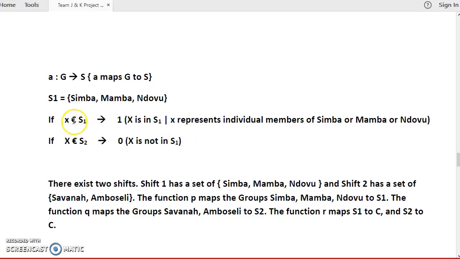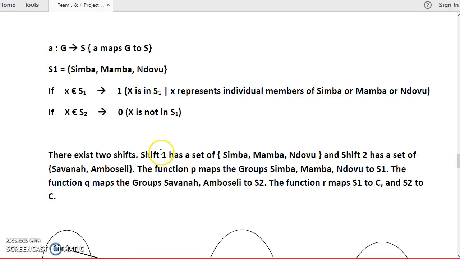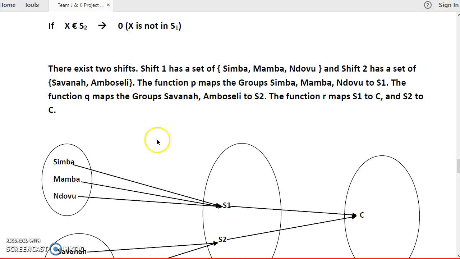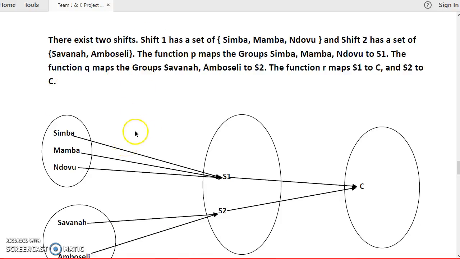If x exists in S1, where x can be an individual member, for example Alex, and Alex is in that codomain of shift 1, that shows that he's a member of Simba, Mamba, or Ndovu, and he's in shift 1. If you have a foreign name and the name is not in the set of S2, then x is not in S1.